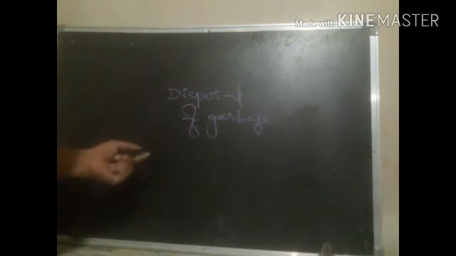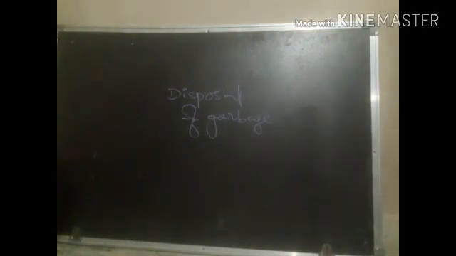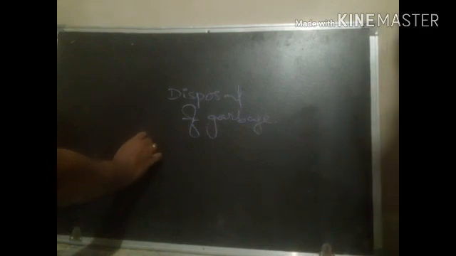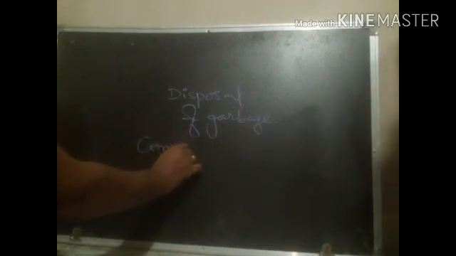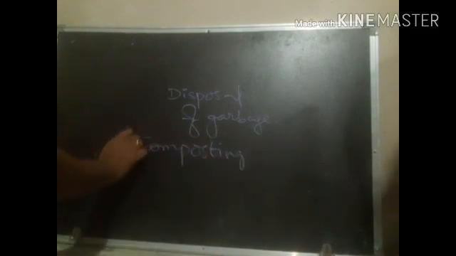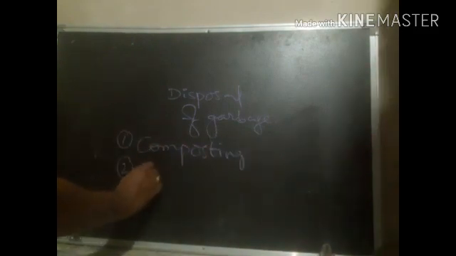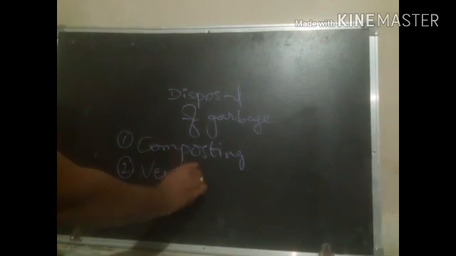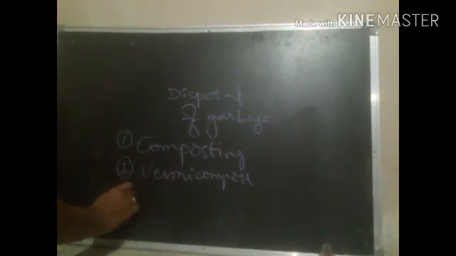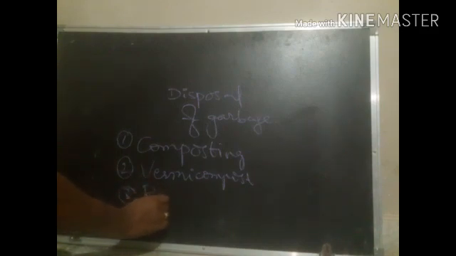And we can use the garbage in different ways also, right? So what are those ways? Number one, composting. Number two, vermicompost. Third, we can do recycling.